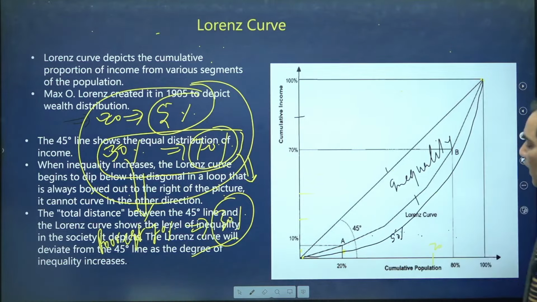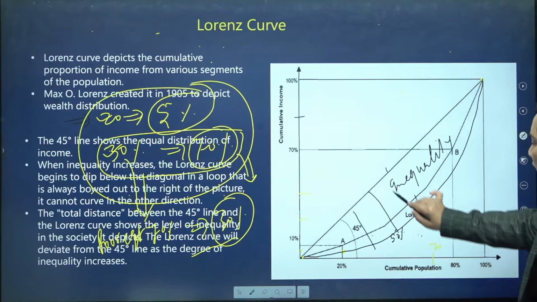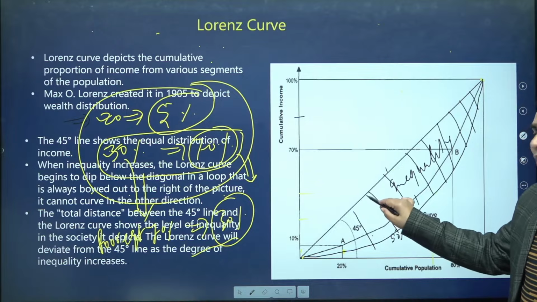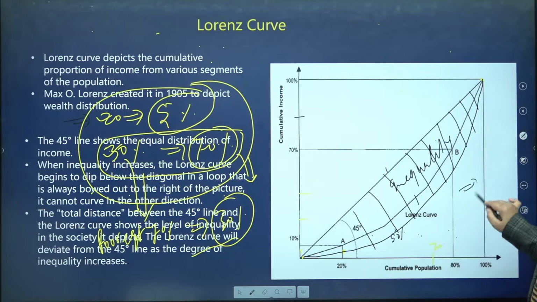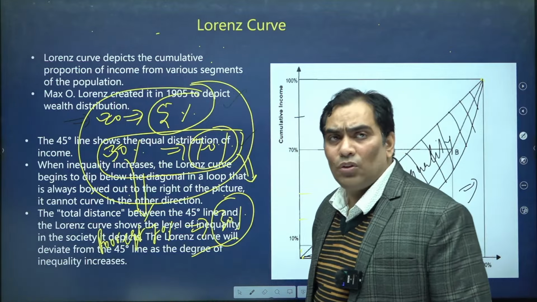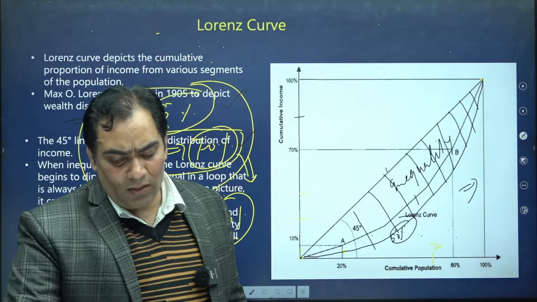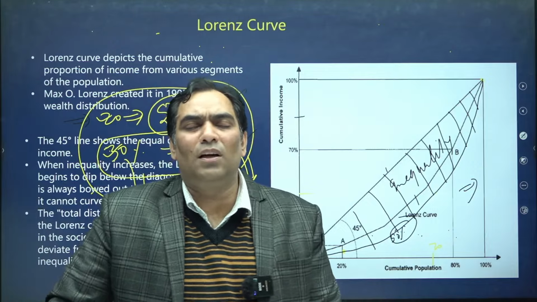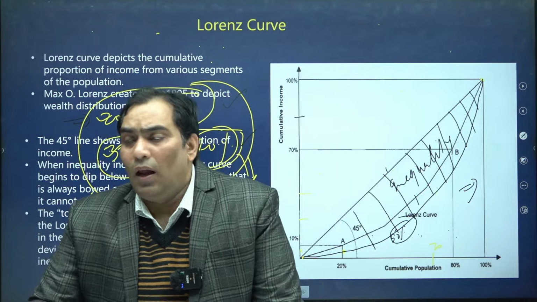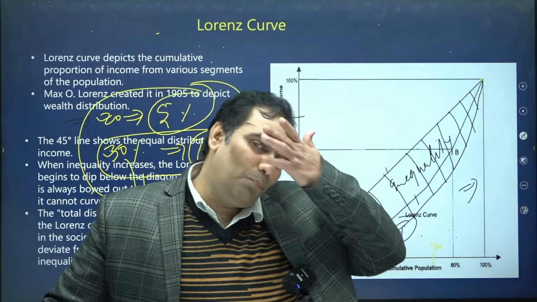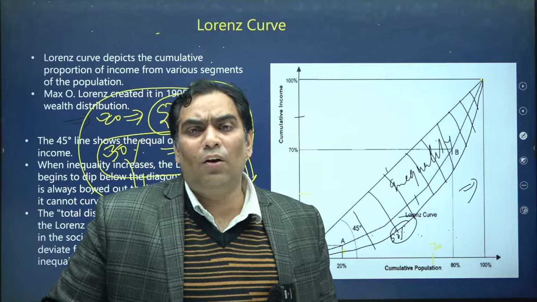So this means that in this country there is more inequality in comparison to India, because there is more distance. As much distance as there is from the line of equality, that much inequality is there. So in this country there is more inequality, which can be depicted with data as well. So that is the idea of the Lorentz curve. The Lorentz curve is a graphical representation of inequality in the society. And this 45-degree line, which is the diagonal of the square, is the line of perfect equality in the society.